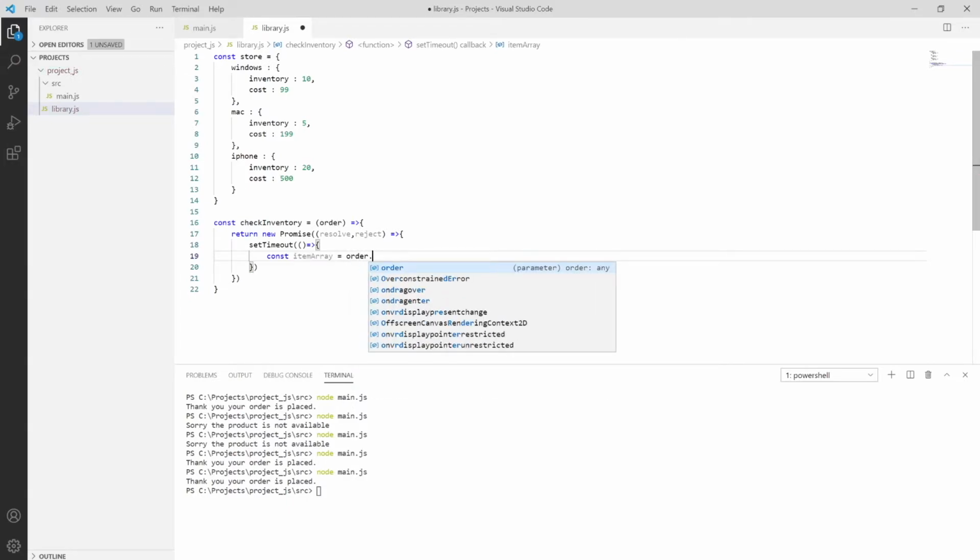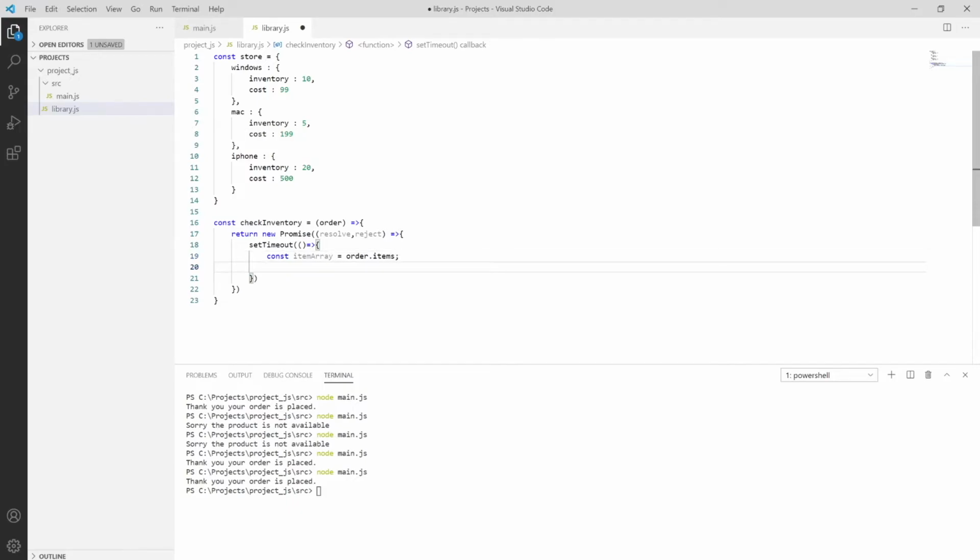Item array is order dot items, which is nothing but our order, and inside the order we have items.